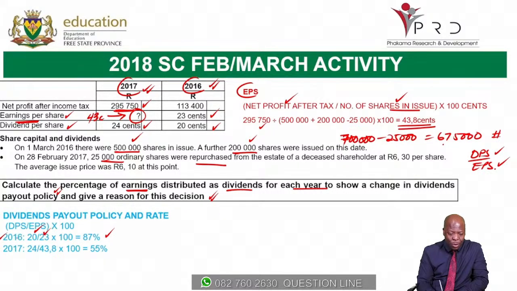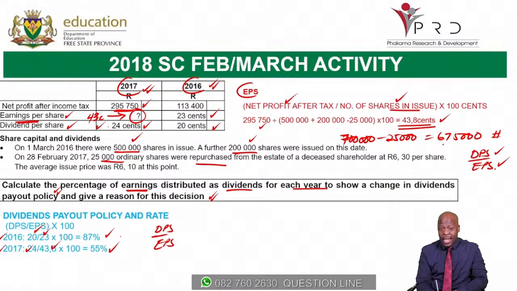But when we go now to 2017, remember our dividends per share, which is our DPS. Remember, it's DPS over EPS. We spoke about that one. So our dividends per share is 24, divided by 43.8. Remember, we calculated this one now, the 43.8. And then it will give you 55%.